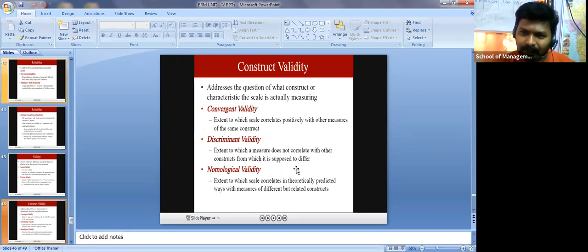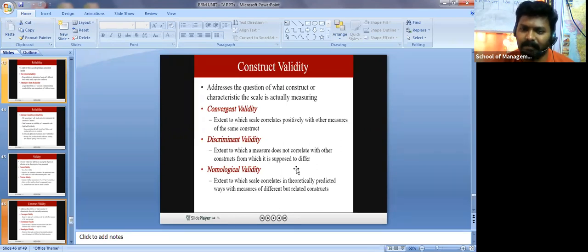Then, items may not correlate with other construct items, right? Within one construct, items can be positively correlated, that is convergent validity. Discriminant validity means one construct's items may not correlate with another construct's items, right? So it should not be like that. This is discriminant validity.